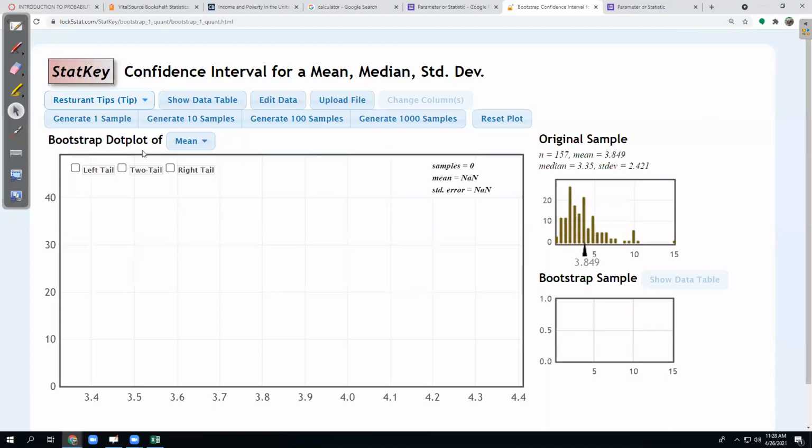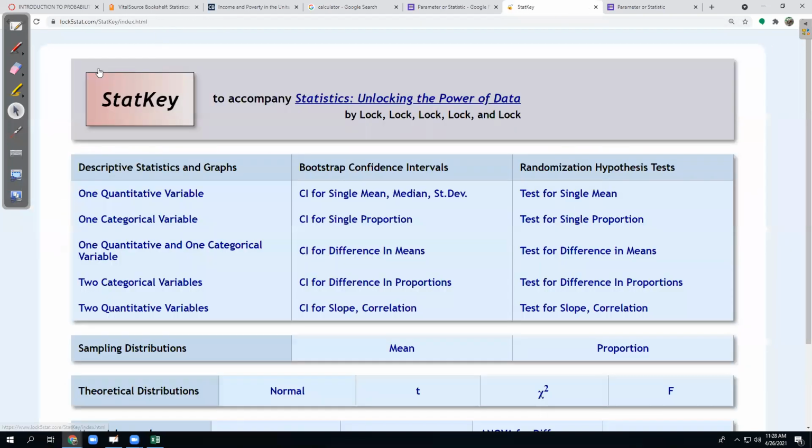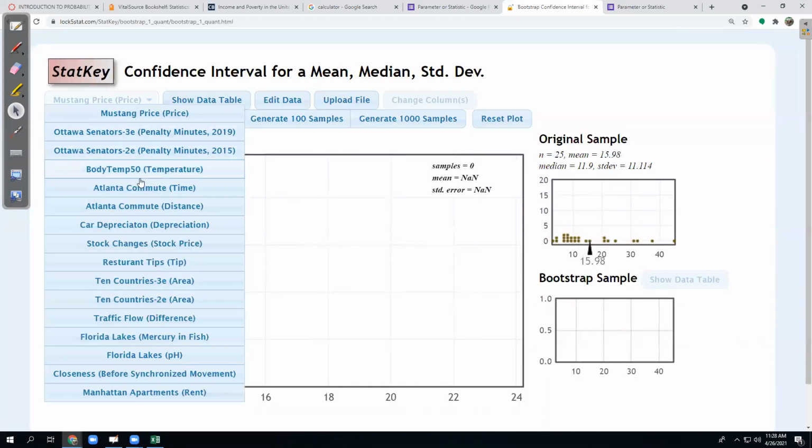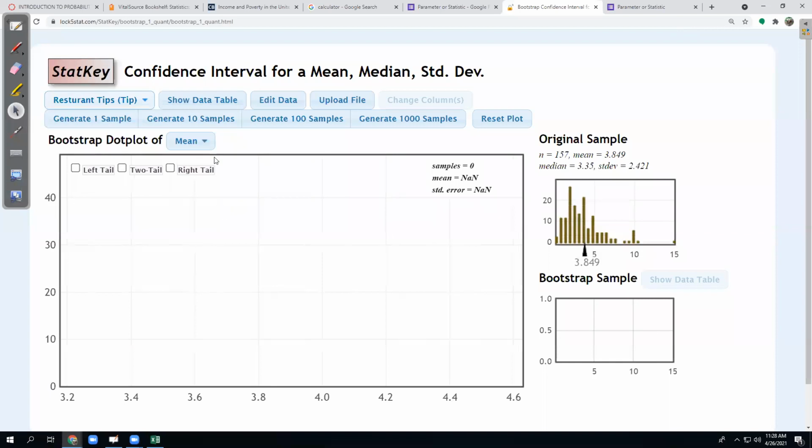All right, so we are going to take a look at StatKey, and we're going to look at Bootstrap confidence interval for a mean, and we're going to take a look at the restaurant tip data. And to get you there more easily, let's put a link in the chat and in the YouTube description.